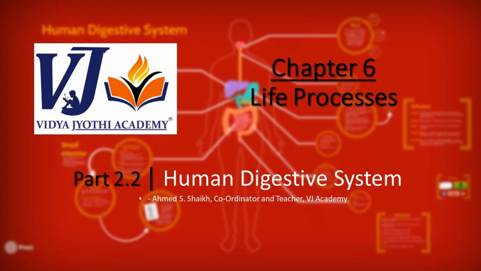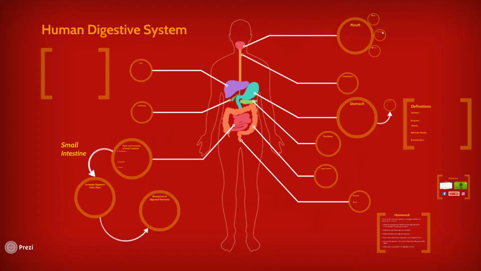So let's start the lecture. So we have the entire human digestive system on your screen in front of you. Once all of these bubbles are filled, we can conclude that we have learned all of the aspects of the human digestive system. We'll be learning step by step how these food particles get digested in various regions of the body with the help of a few organs and the enzymes which are secreted in those organs.